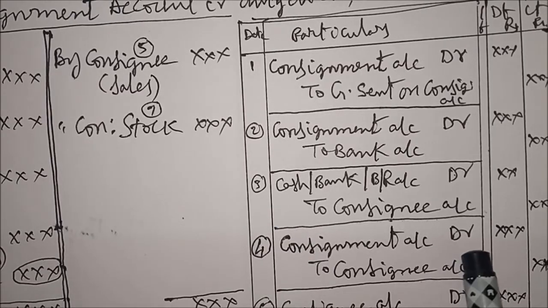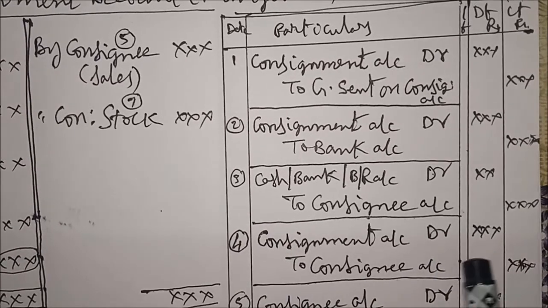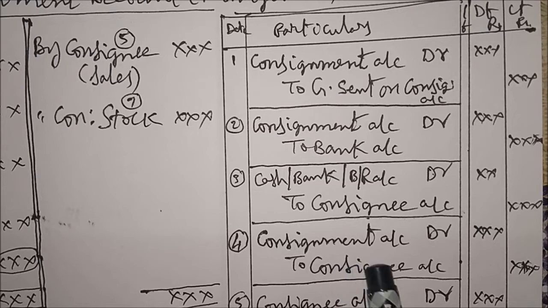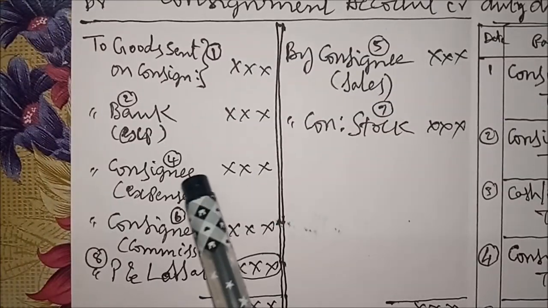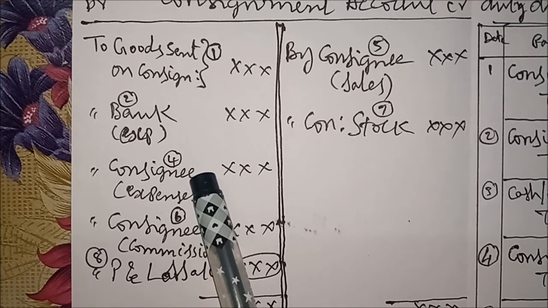Consignment account debtor to consignee account. Narration: being expenses paid by consignee while receiving goods or to receive goods. Next, fourth, the consignee, fourth item.